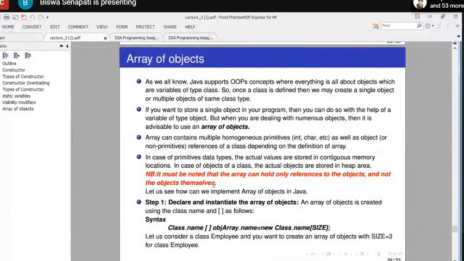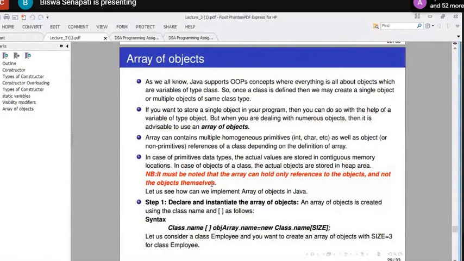That means I can say what? That statement explains about 3 object references rather than 3 objects. Okay? Again, I am saying that an array can hold only references to objects and not the objects themselves.